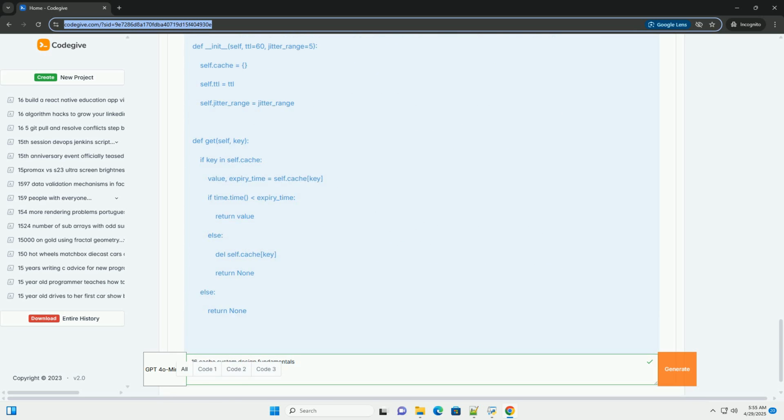5. Cache eviction policies, making room for new data. When the cache is full, an eviction policy determines which entries to remove. Common policies include least recently used, LRU: evicts the least recently accessed entry. Often the best general purpose policy. Least frequently used, LFU: evicts the least frequently accessed entry.